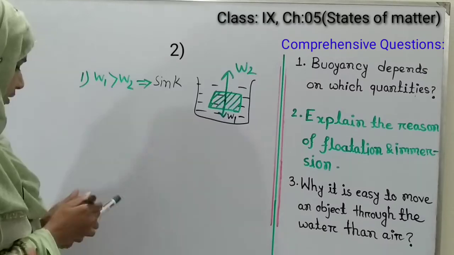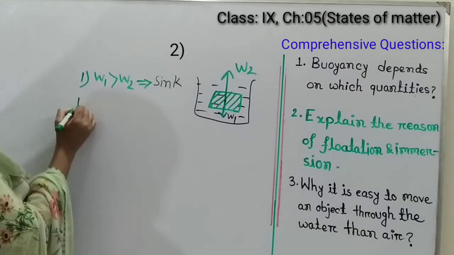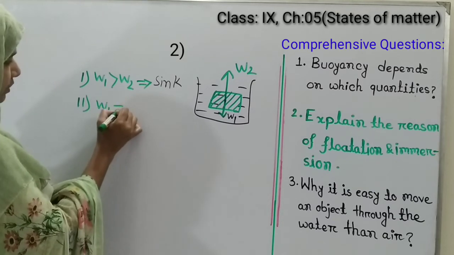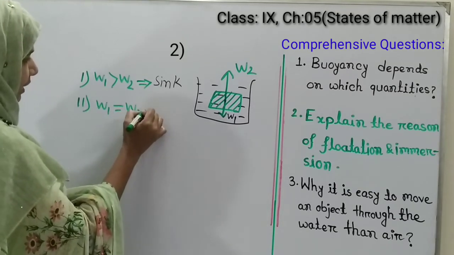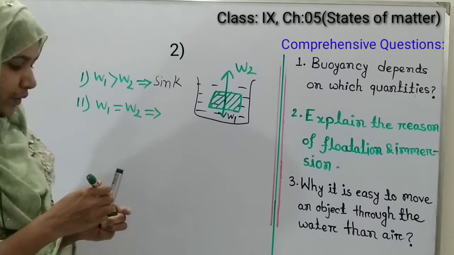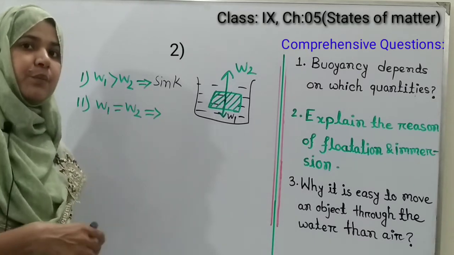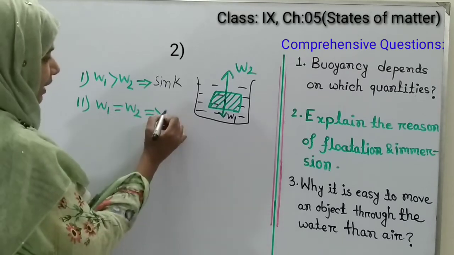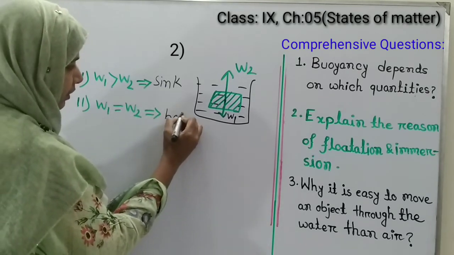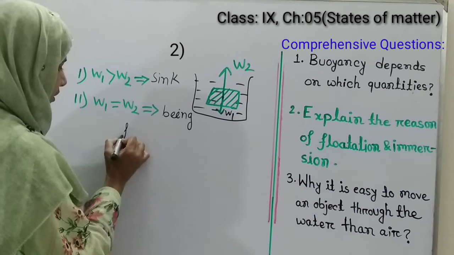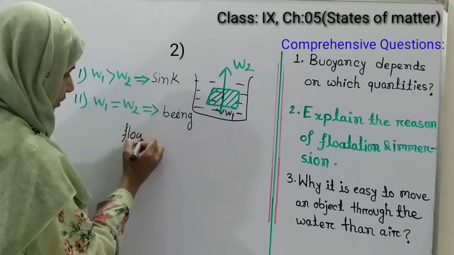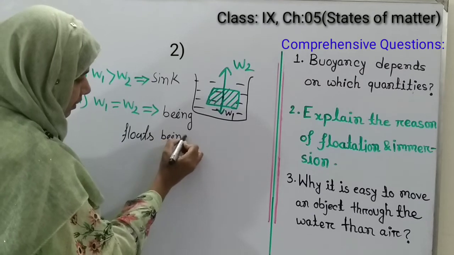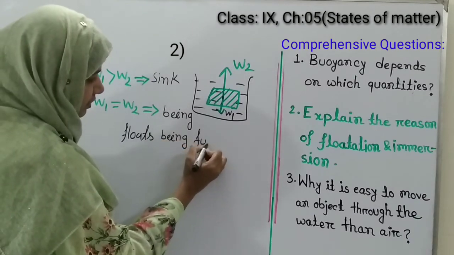But if W1 equals W2, that means if the weight of the object and the buoyancy are equal, then the object will be fully immersed.